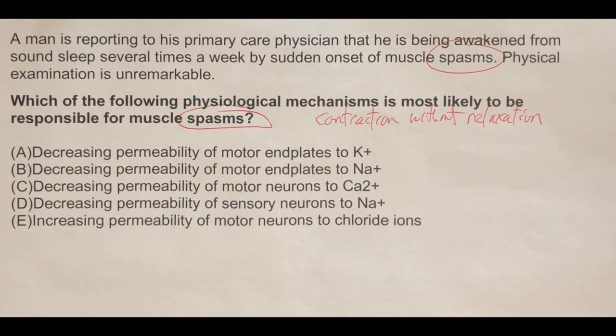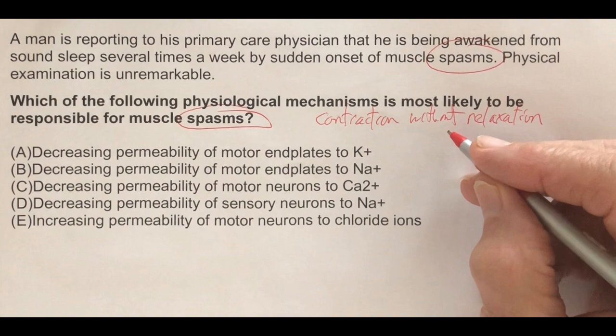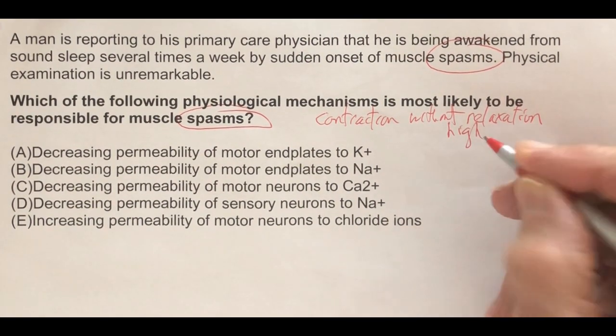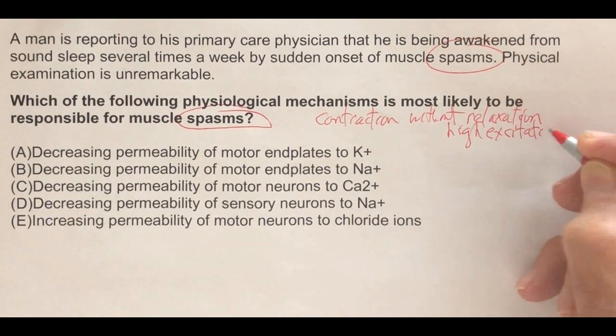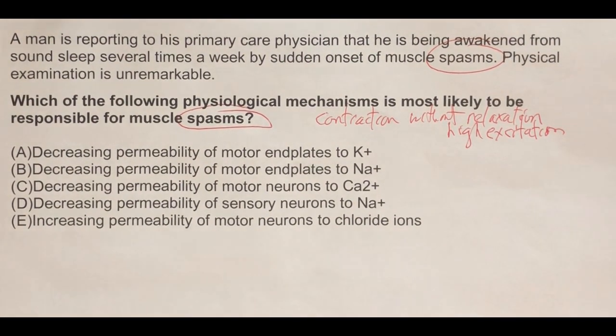The next question you would ask is, is muscle spasm a high excitability state or a low excitability state? It's high excitability, isn't it? When we have contraction without relaxation, we have too much excitation, don't we? That seems logical too.